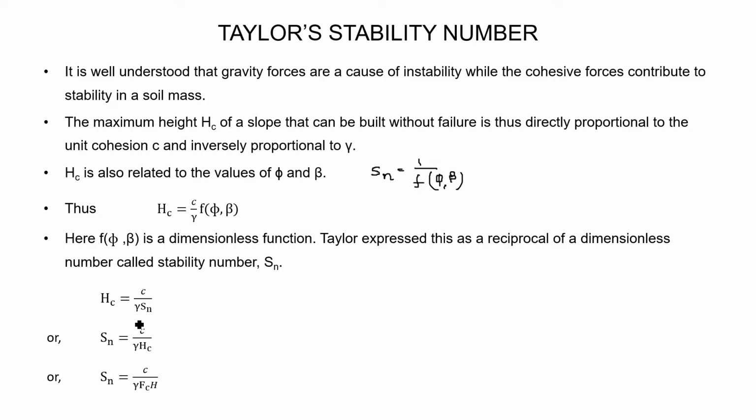Further, this equation can be written as Sn is equal to C by gamma Hc. Further, Hc can be written as factor of safety Fc into height h. So we can say the formula of a stability number Sn is equal to C by gamma into Fc into h.